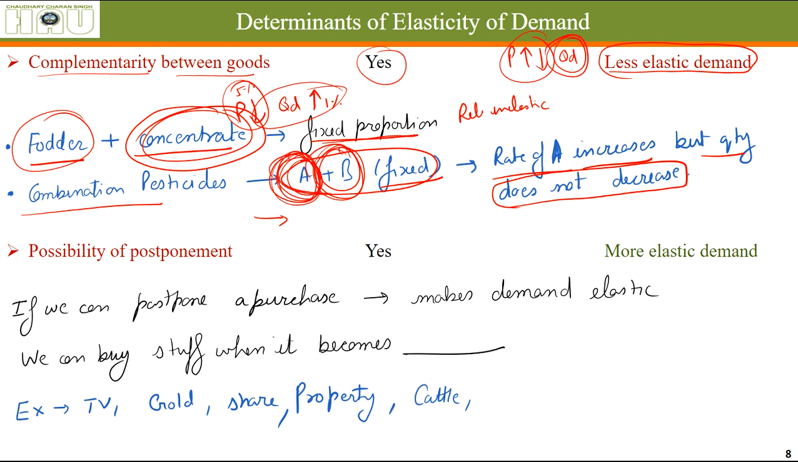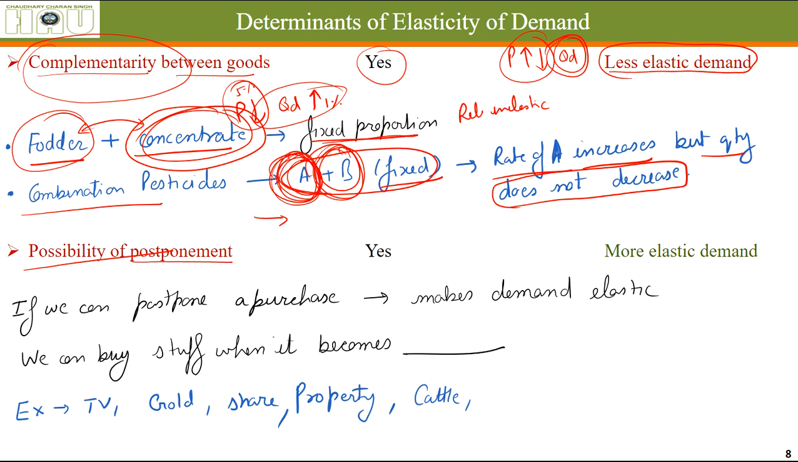So that's why for complementary types of goods, when there is a complementary relationship between goods, when these are used in fixed proportion, the quantity demanded of them does not vary much with the change in price.